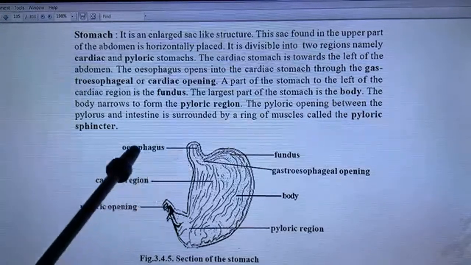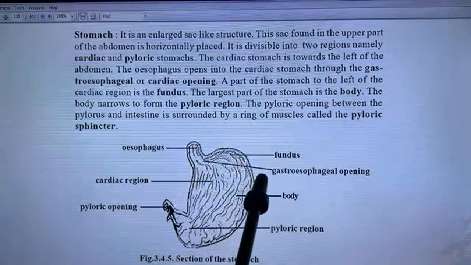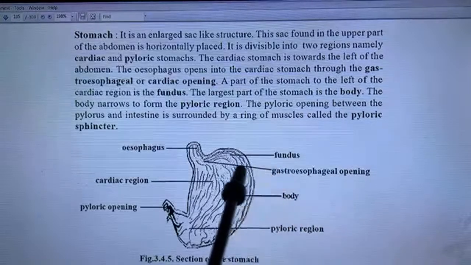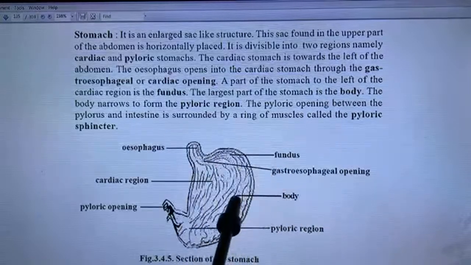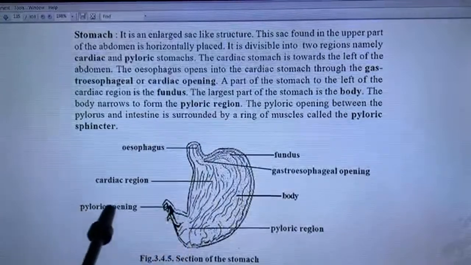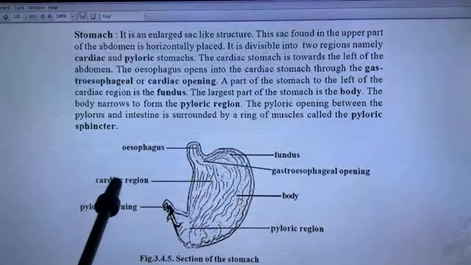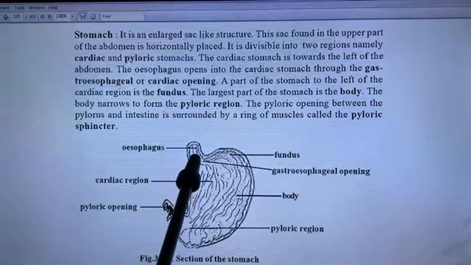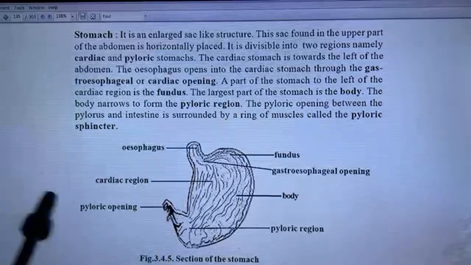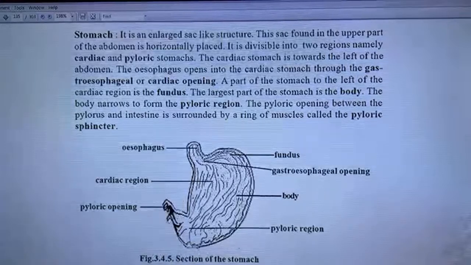Esophagus, fundus, gastroesophageal opening, body, pyloric region or pyloric end, pyloric opening, cardiac region, cardiac sphincter. Section of stomach.